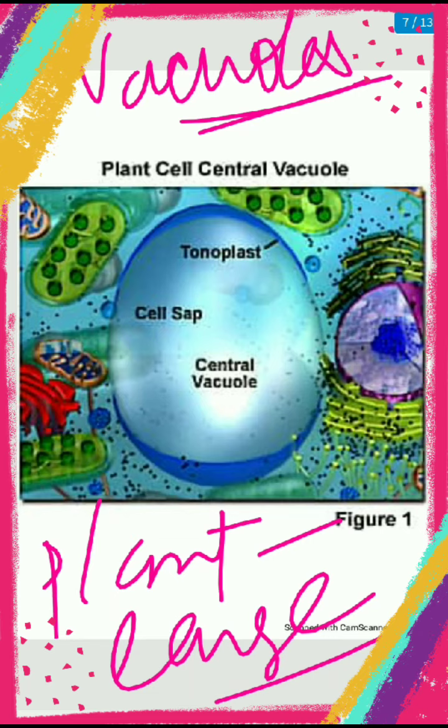So if we are seeing both plant and animal cell, we can see that the structure of vacuoles is very large in plant cell in comparison to animal cell.